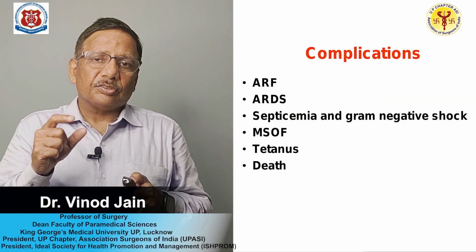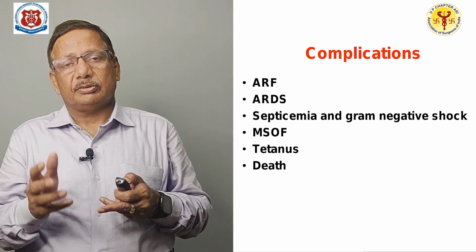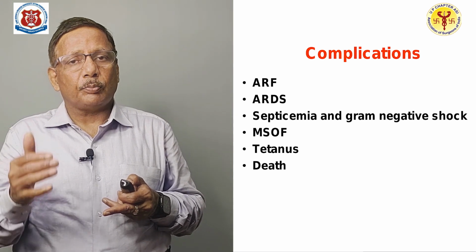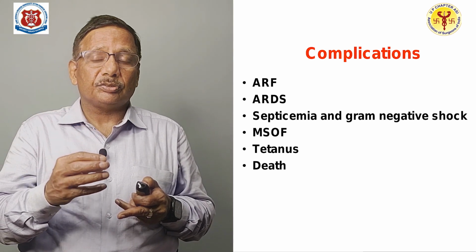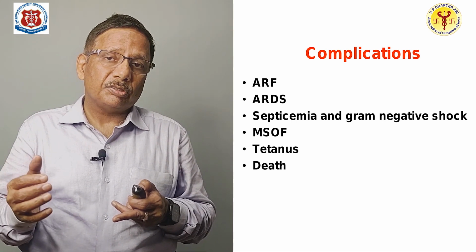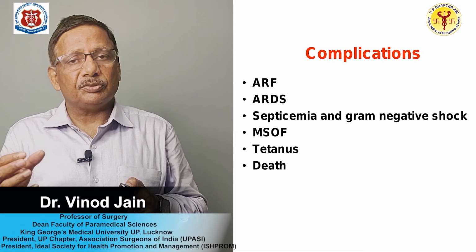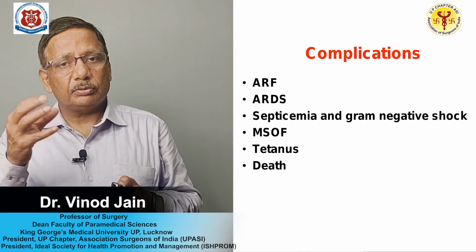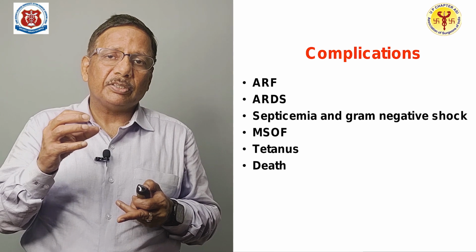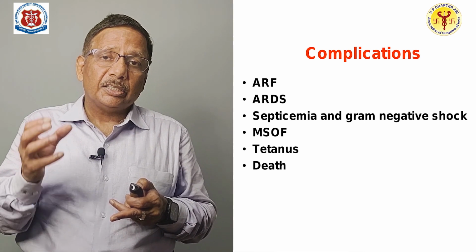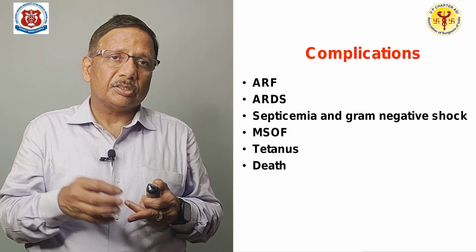If the disease is not treated properly, then what complications can you have? As you can very well understand, this is a polymicrobial infection, more than 4 isolates, caused by gram positive, gram negative, and opportunist antifungal organisms. Patient may have acute renal failure due to septicemia. So, you have to keep a close watch on urinary output. Then patient may have ARDS, acute respiratory distress syndrome, because of the septicemia, and you will keep looking at the oxygenation and the condition of the lung.